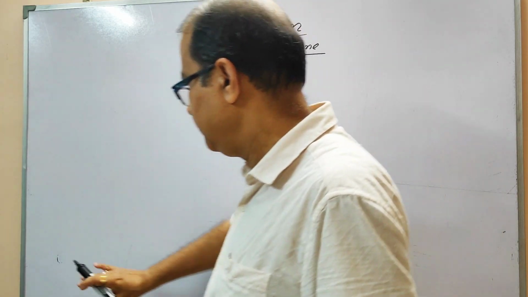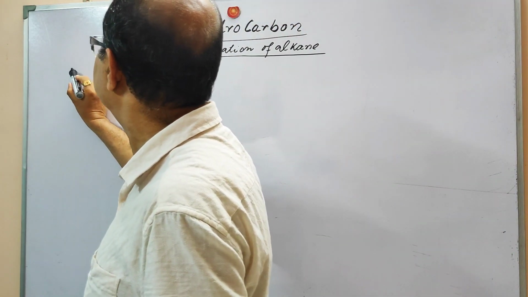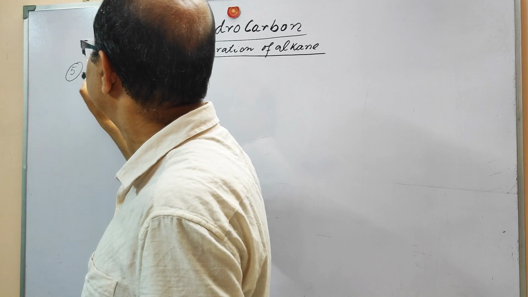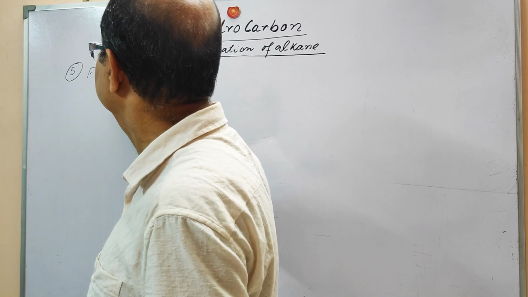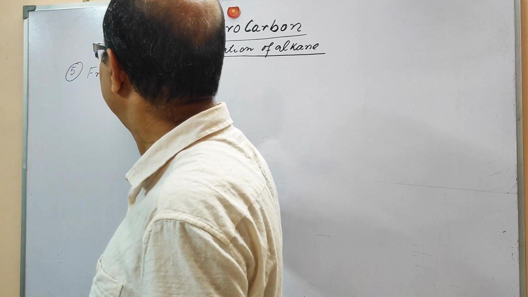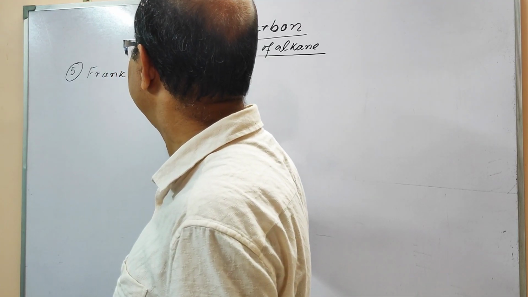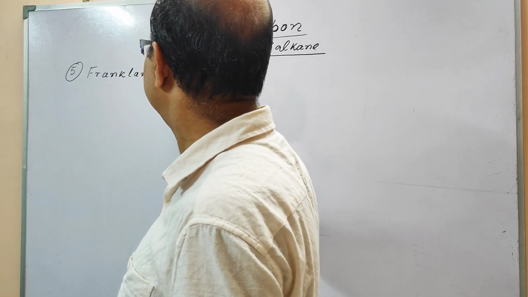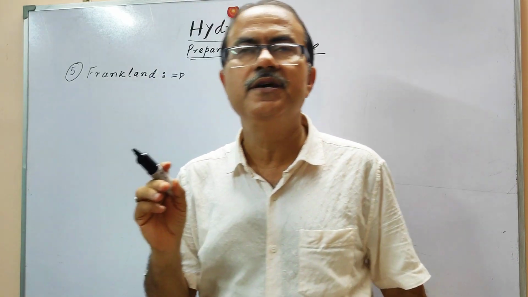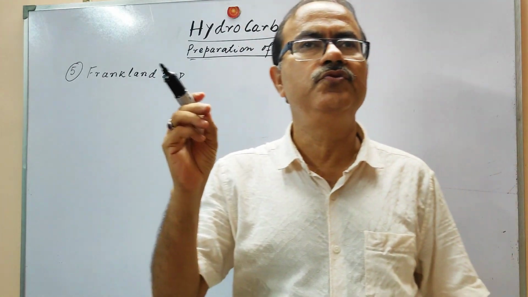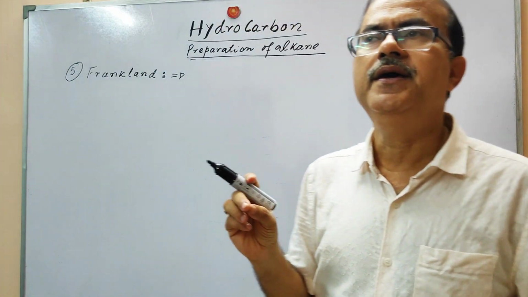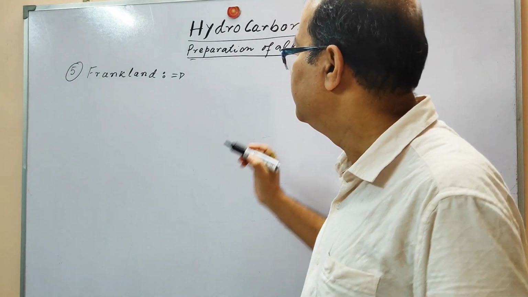And here it is the 5th reaction that we are going to discuss. It is the Frankland reaction. The Frankland reaction is basically the same as the Wurtz reaction. The difference is that in the Wurtz reaction you use sodium, here we will use zinc.